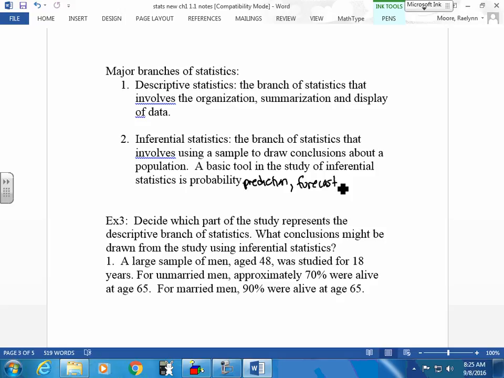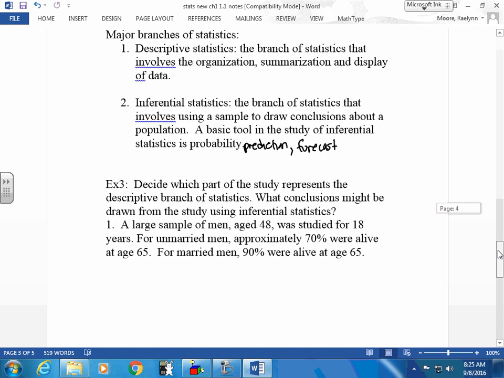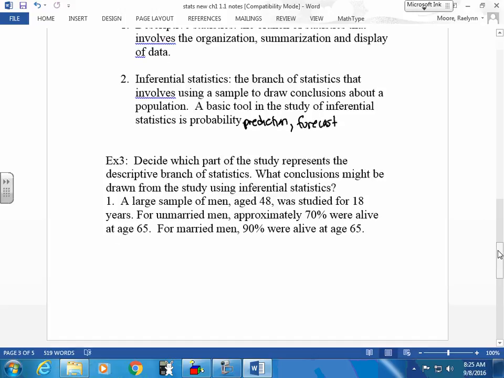Basically, right now we're just talking about chapter 1, which gives us a lot of descriptive things. It breaks down our data into different areas, breaks down population and sample, because we're going to use that for the rest of this whole course. So we're going to decide which part of this study represents a descriptive branch of statistics, and what conclusion can you make? You can make an inference. It's an educated guess when you make an inference. It may not be exactly the reason why it happened, but you can make an inference about your information.